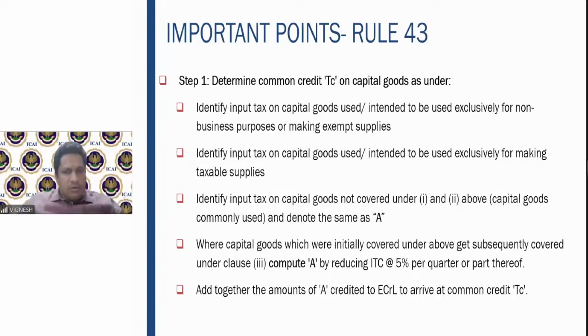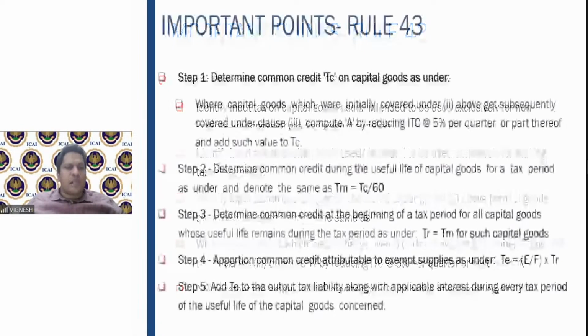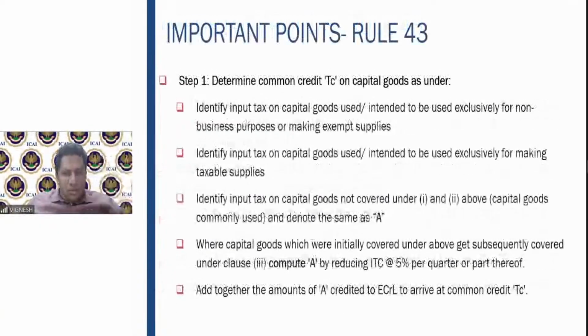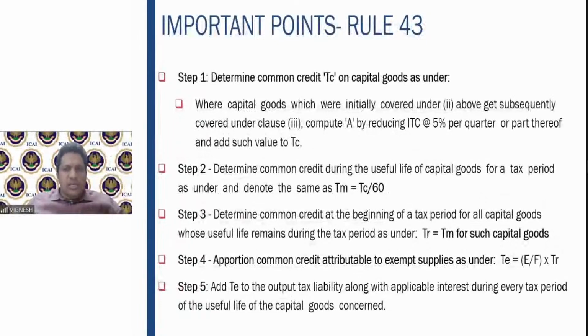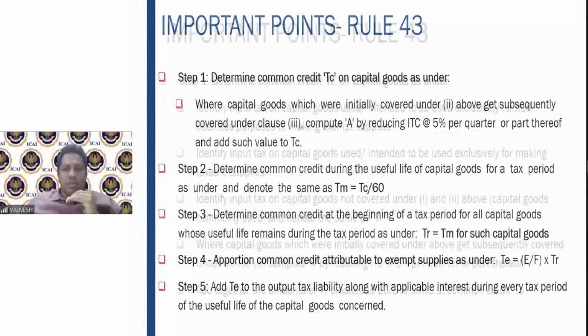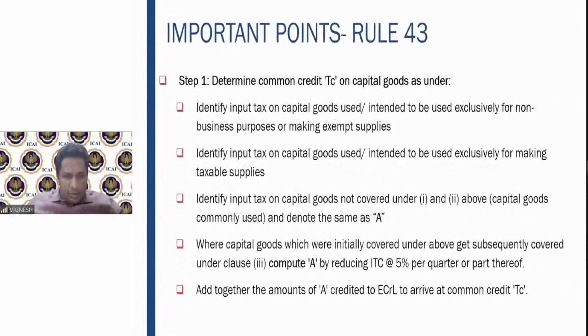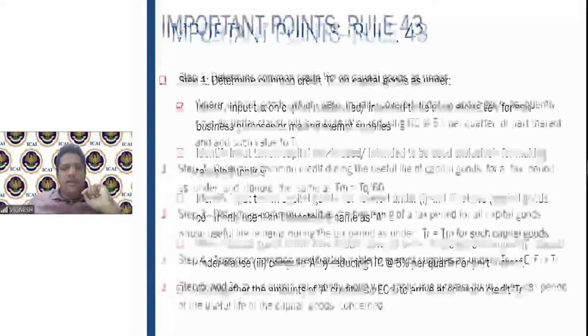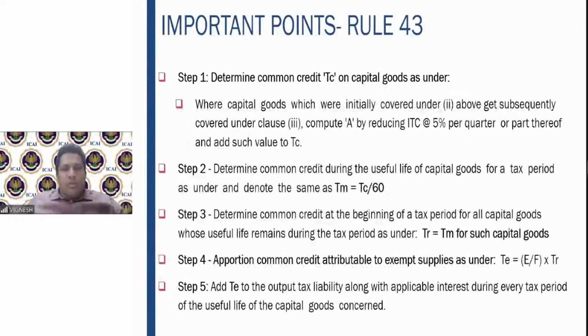Those which were initially taxable and subsequently got covered under clause 3, reduce 5% per quarter or part thereof, and together arrive at the total credit. Initially they were under 2, that is, initially taxable, later became common, so you calculate by reducing the ITC at 5% per quarter. The first one you add, compute by reducing 5% per quarter. This one also reduce 5% and add such value to the total credit. Then determine the common credit, which is nothing but this divided by 60 months.